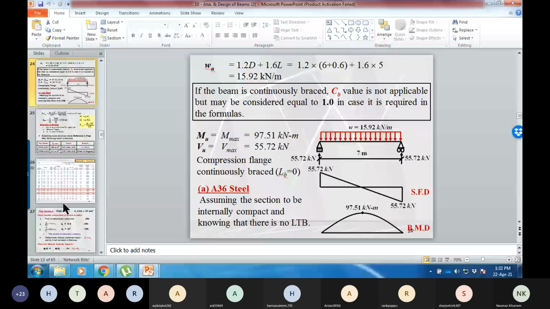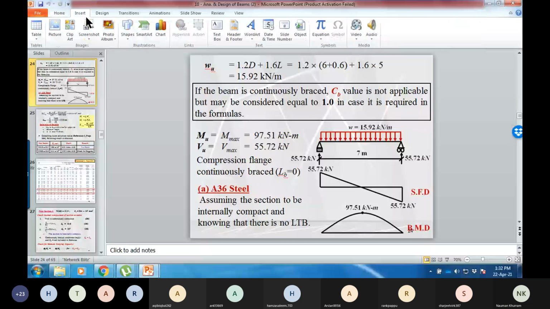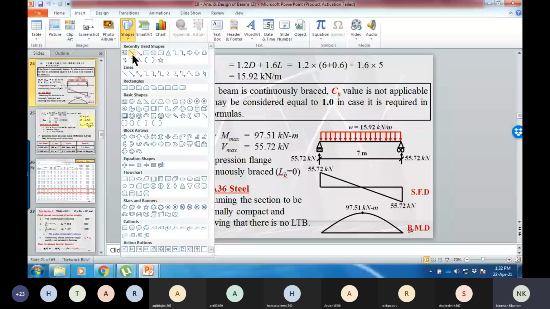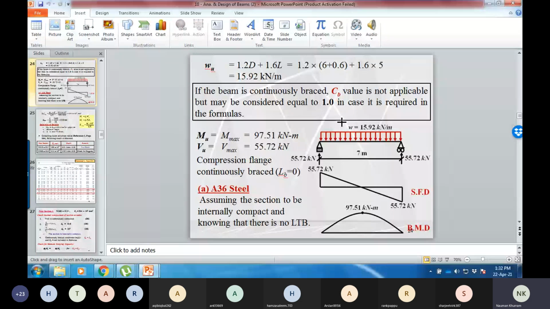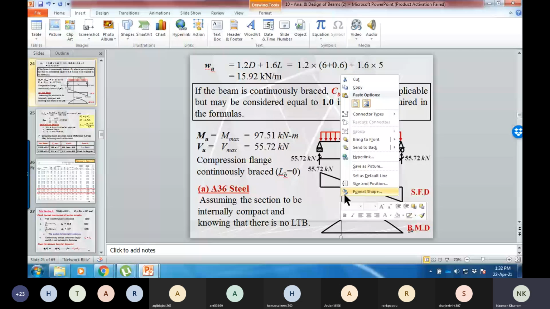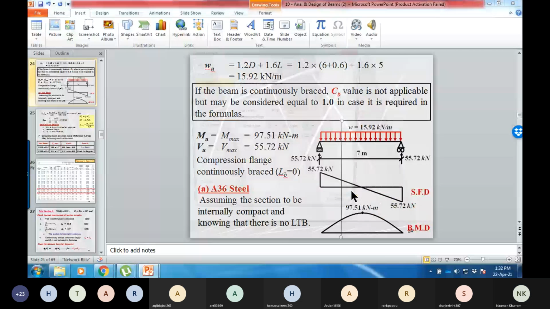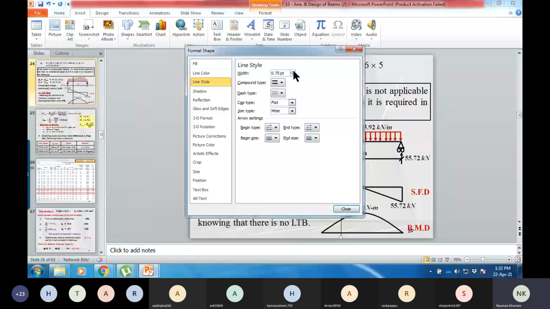Okay, in this example, just consider that I am considering section 1 here on this side. This is section 1. I'm considering simple loading just to make you understand.